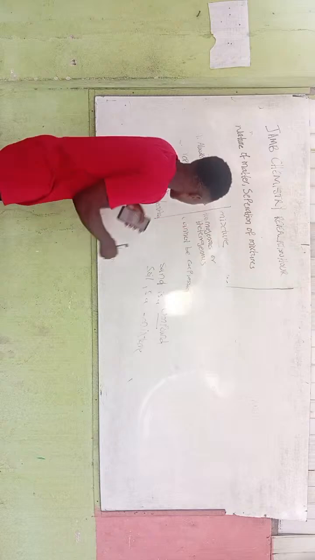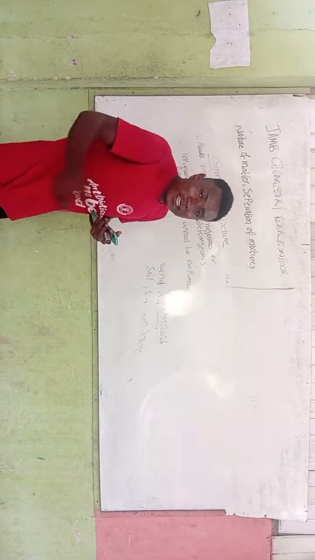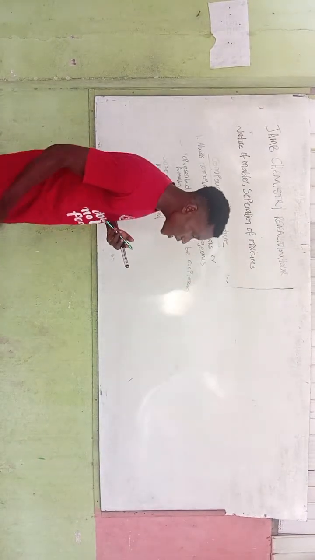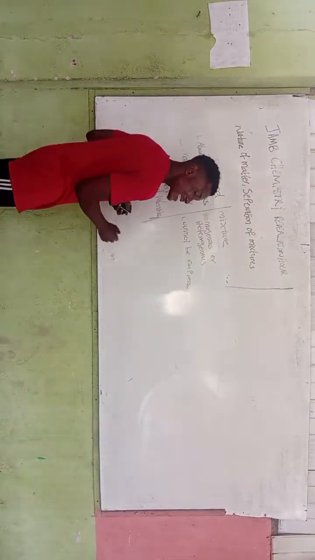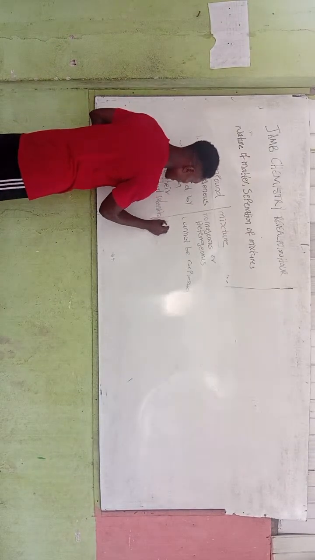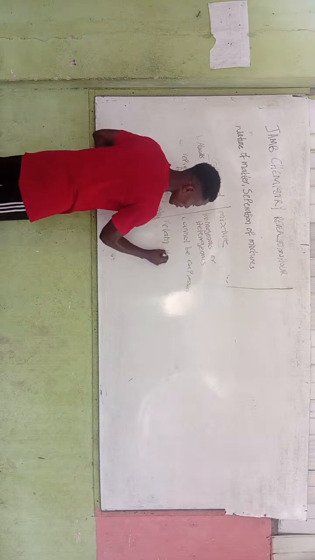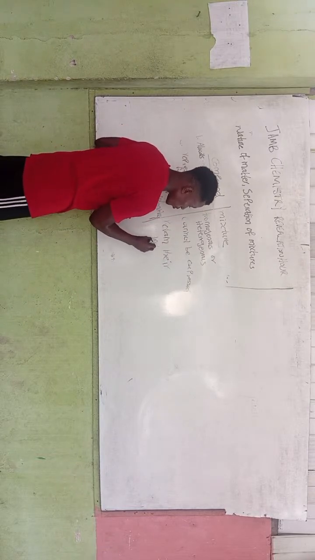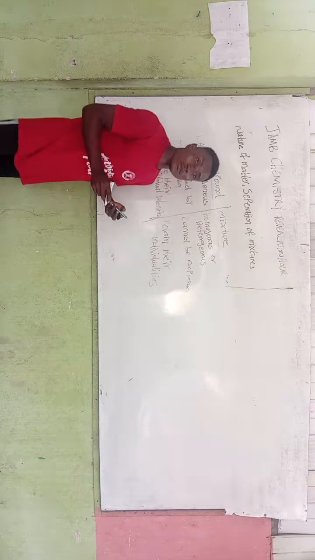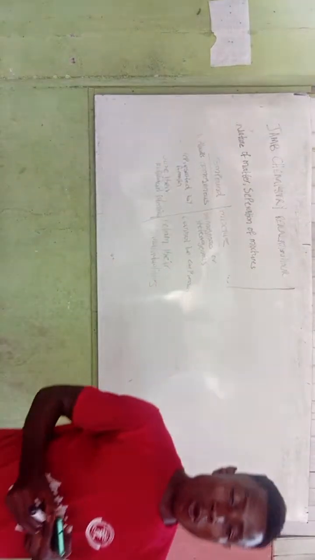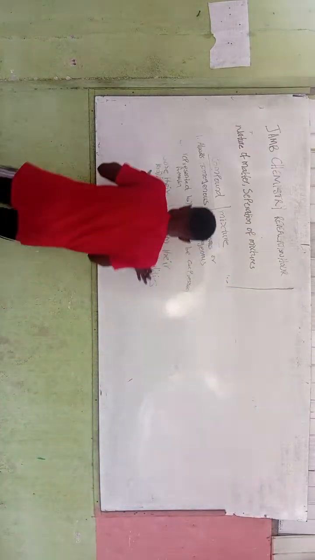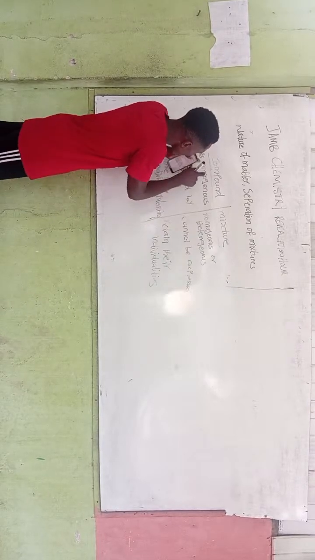But when it comes to a mixture, each of these elements coming together to mix still retain their individualities. What that simply means is that they still retain their individual identities or properties. A mixture always retains their individualities. So that is simply the basic differences I can give you between a compound and a mixture.